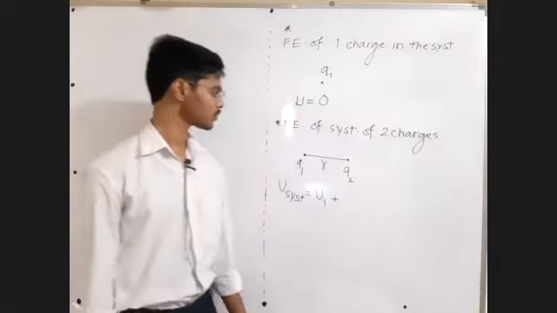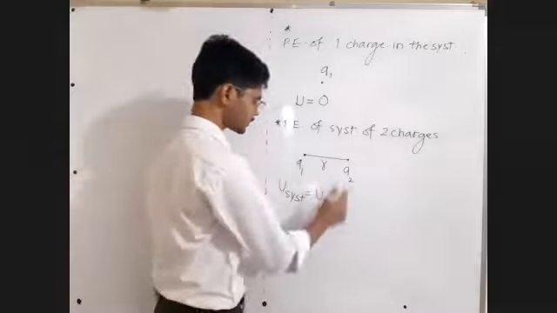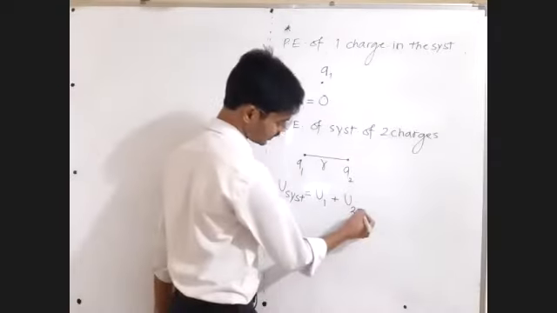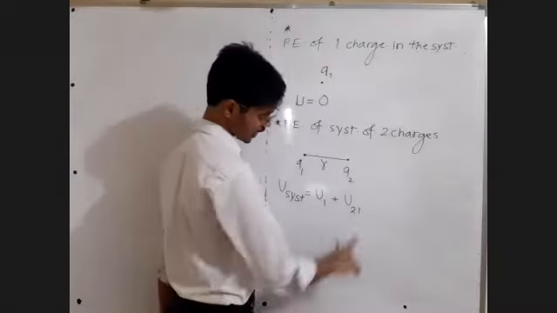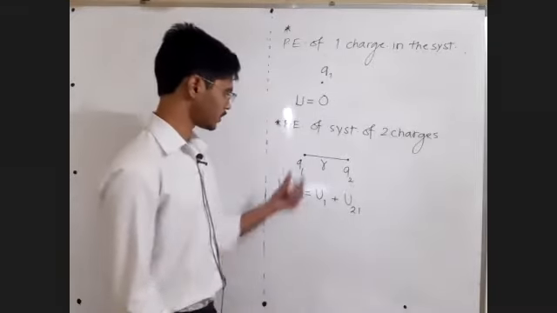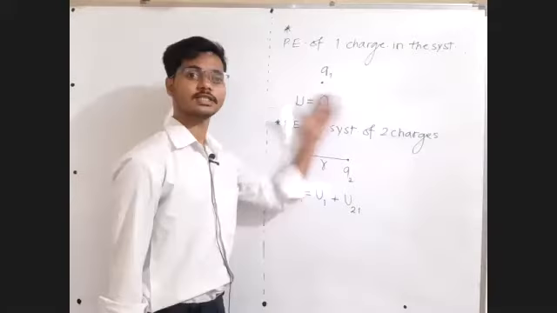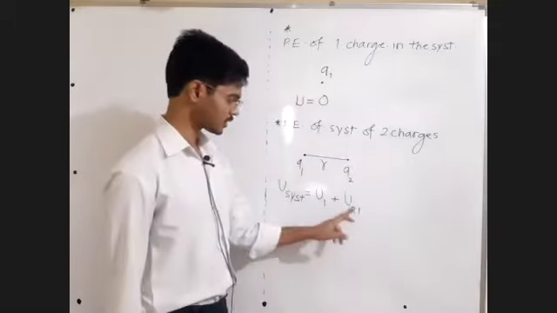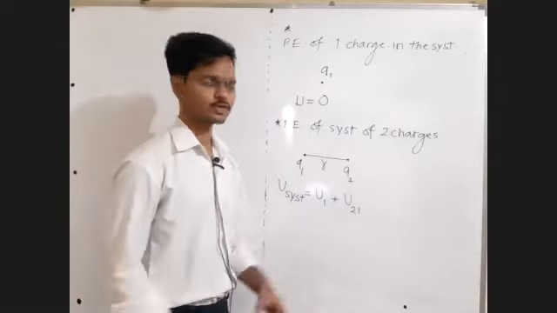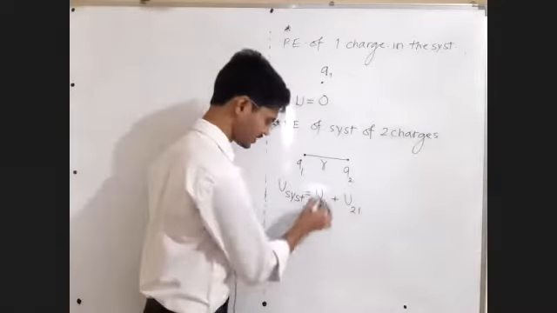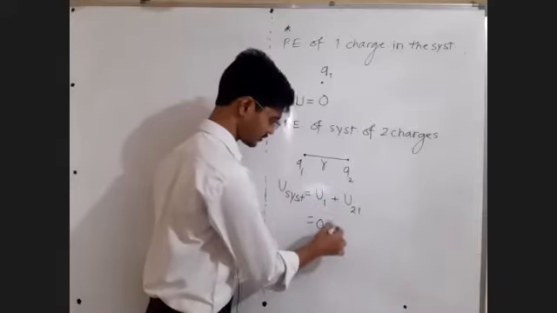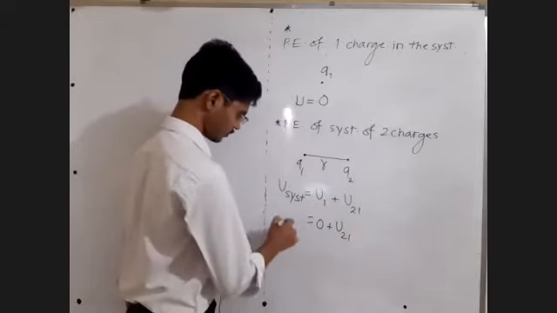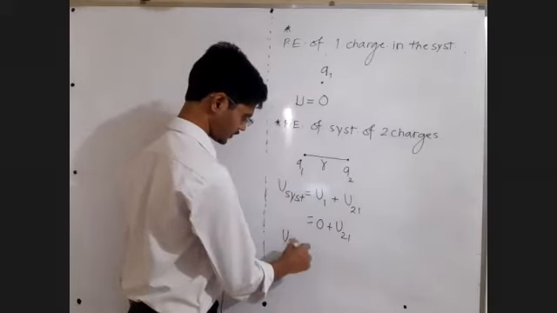Okay sir, fine. So let us bring this second charge in whose field? In the first charge's field. Now the first charge is already present, it has an electric field, and it can interact with the other charges. Now the second charge is being brought in the field of the first. Okay sir, we know this is going to be 0, so this is what we need to find out. Okay sir, try to understand.